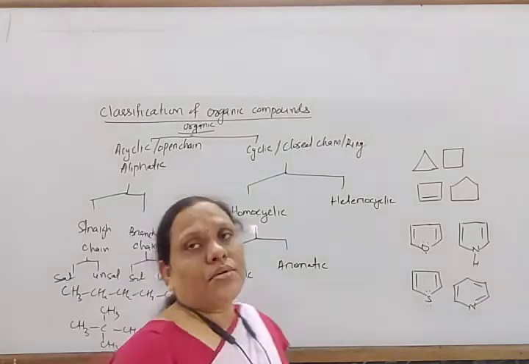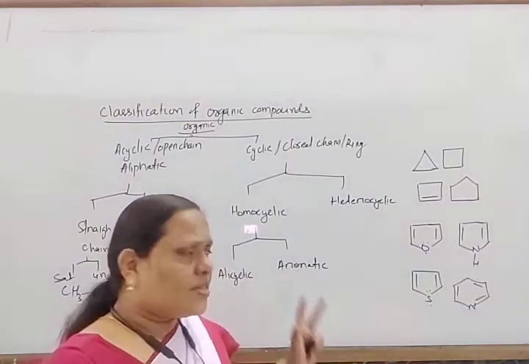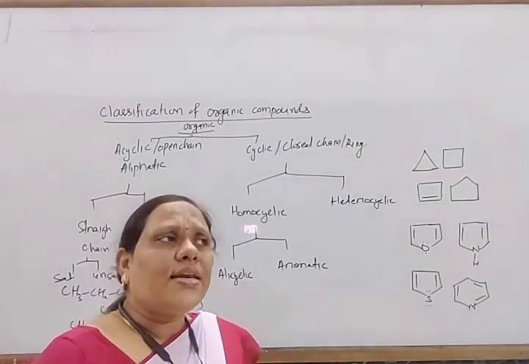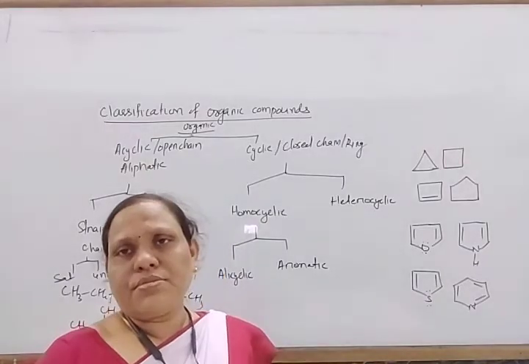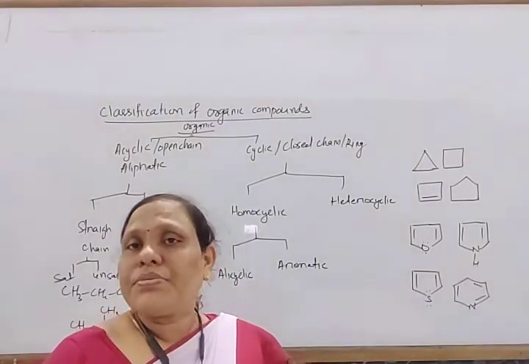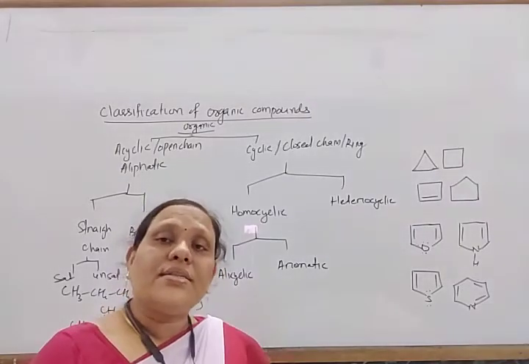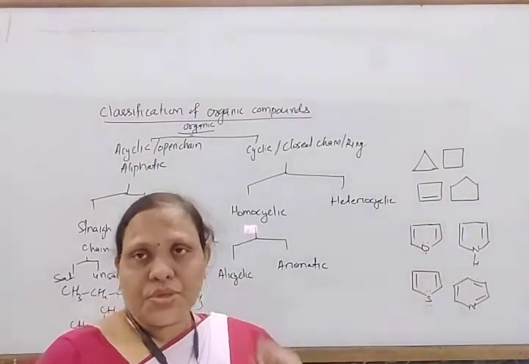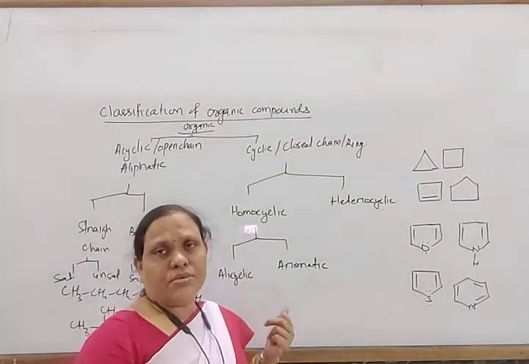And aromatic compounds are those which have a characteristic aroma, and generally they have a larger number of unsaturation bonds. Although they have many unsaturation bonds, they do not undergo addition reactions, rather they undergo substitution reactions.